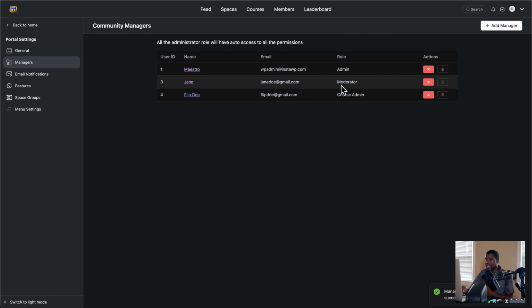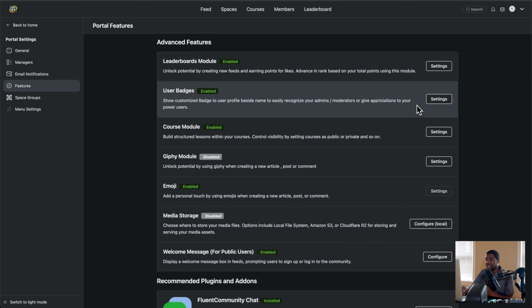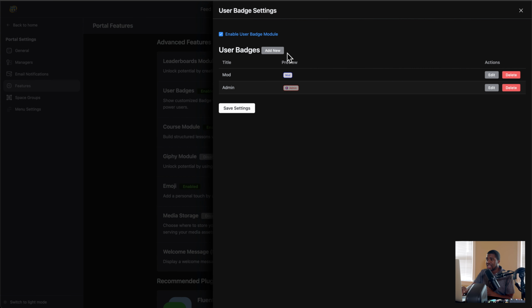So Jane Doe is a moderator. Flip Doe is a course admin. All right, so that's how that works. That is separate from the badges. And that's something that I wanted you all to understand because I had to find that out myself. So here are the badges. I created badges that would do a little bit of a mirror of the managers or the moderator. That's why I created a mod, standing for moderator, and then admin for admin.